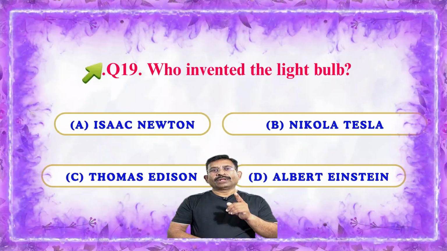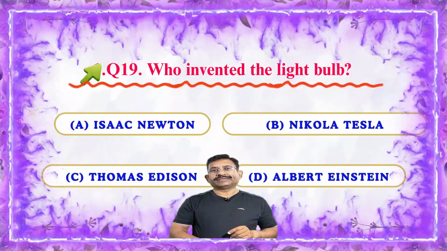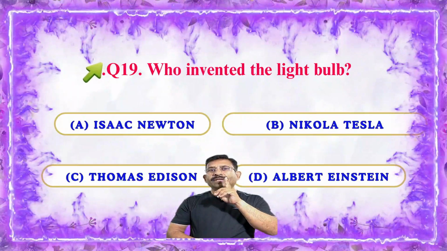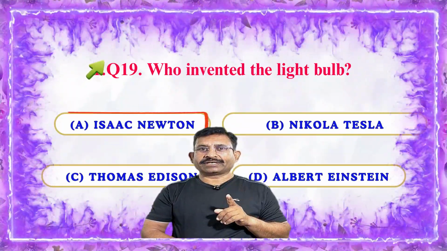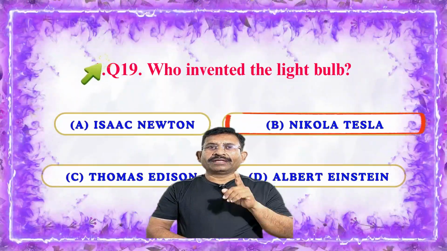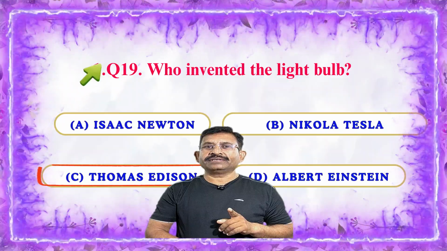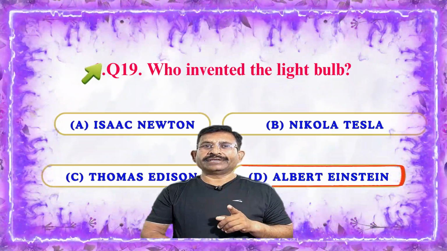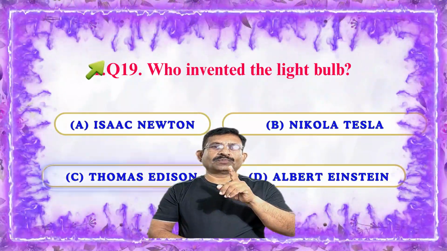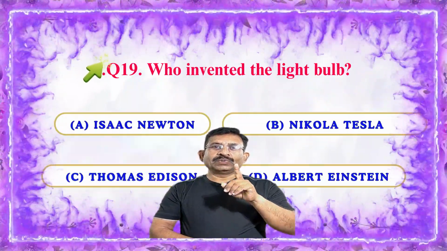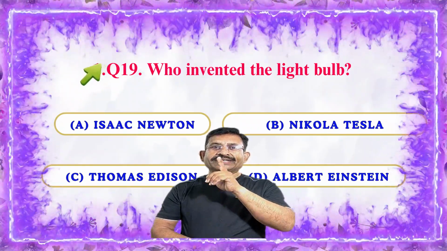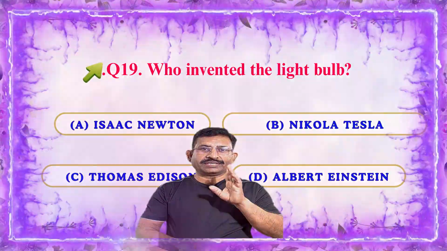Next question: who invented the light bulb? A, Isaac Newton; B, Nikola Tesla; C, Thomas Edison; D, Albert Einstein. The correct answer is option C, Thomas Edison, who developed the first practical and long-lasting electric light bulb. That is why he is the correct answer.